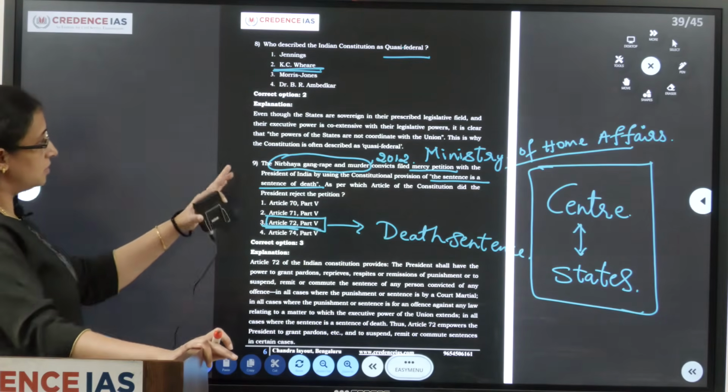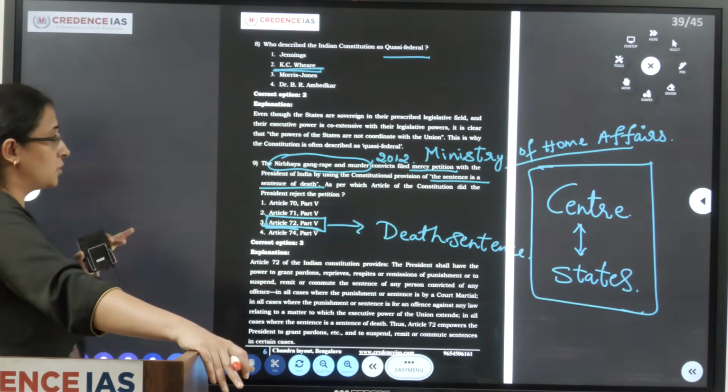In this case the mercy petition was rejected and the 4 convicts were hanged.